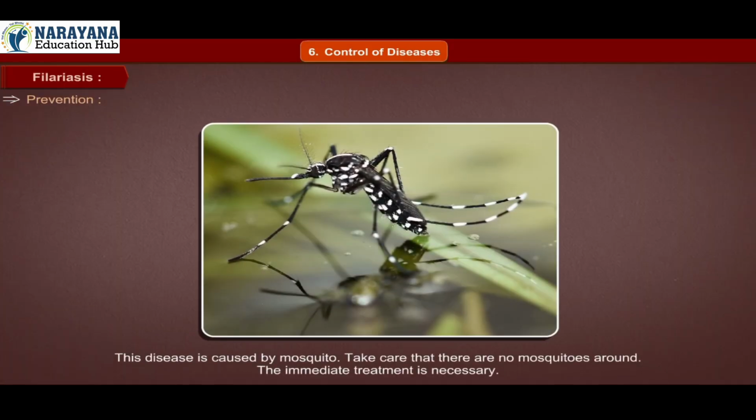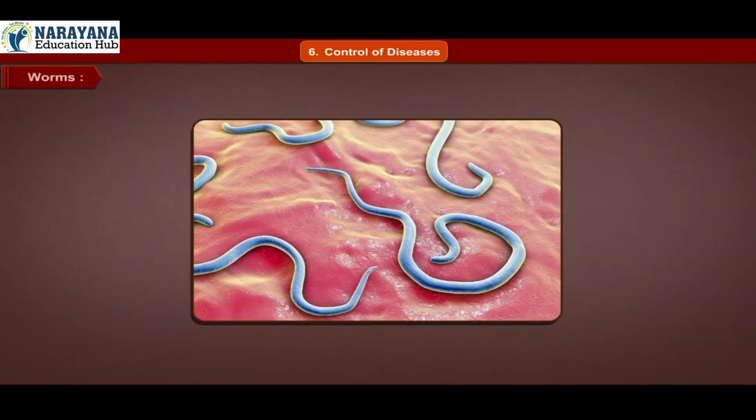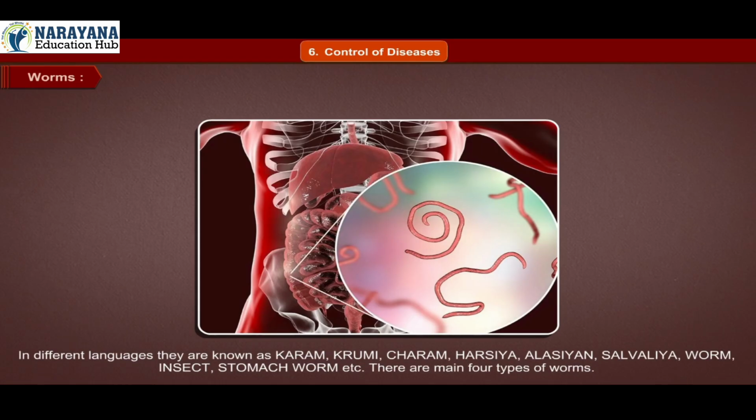Prevention. This disease is caused by mosquitoes. Take care that there are no mosquitoes around. Immediate treatment is necessary. Worms. One or another type of parasitic worm is there in the large intestine of most people. In different languages, they are known as karam, krumi, charam, hersia, alcian, savalia, worm, insect, stomach worm, etc.